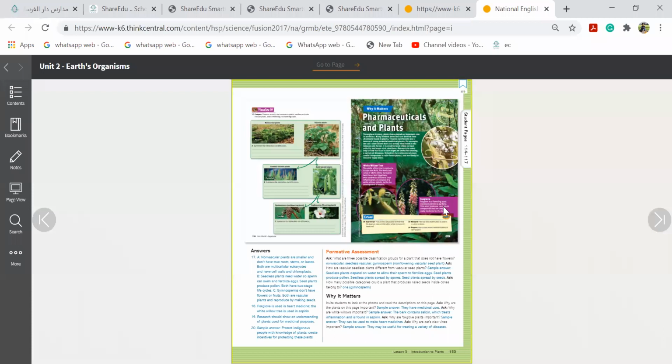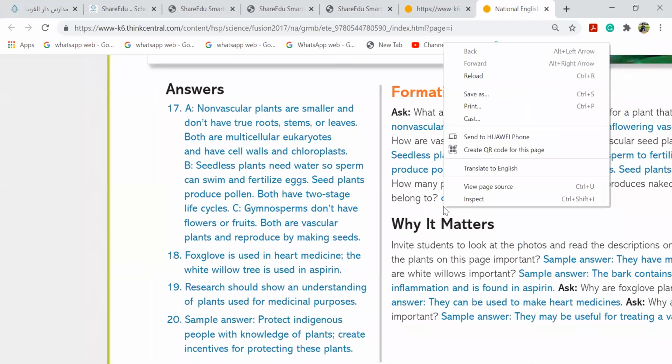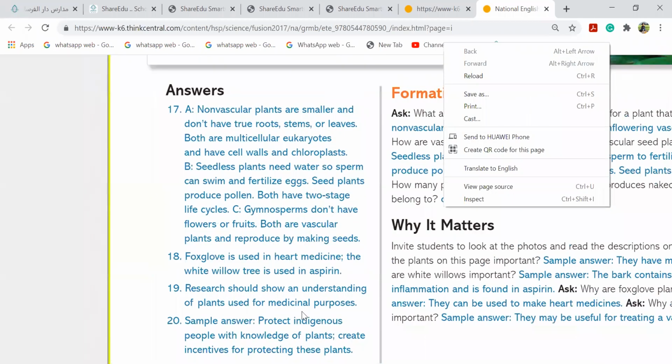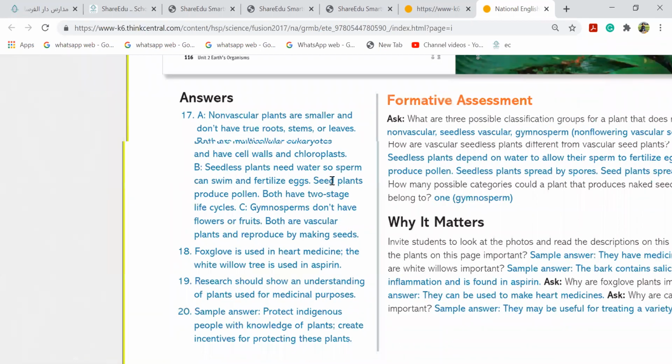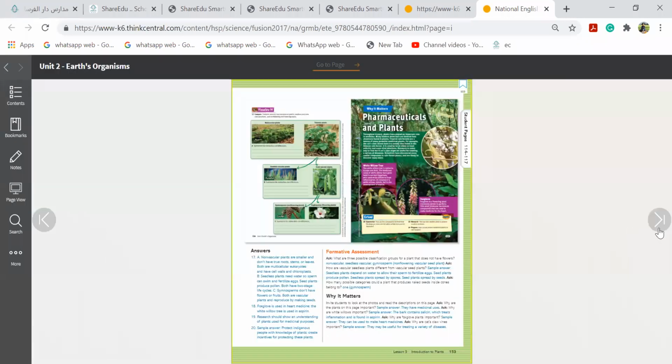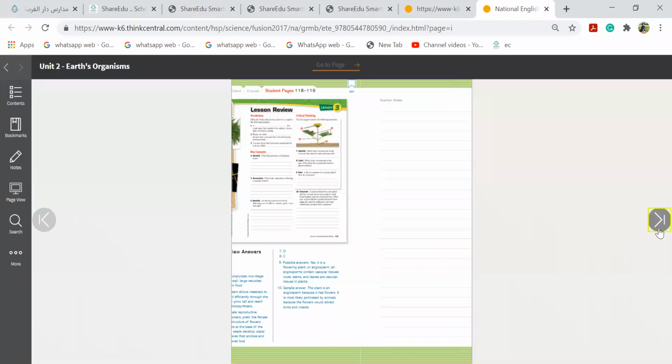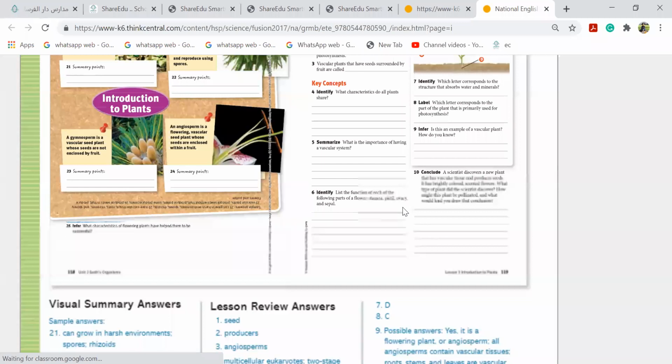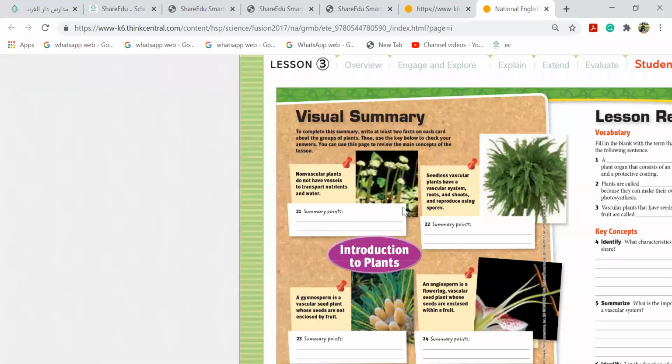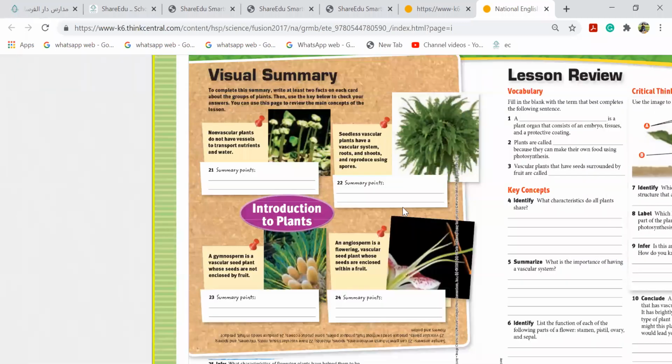When you read out these answers, you will understand more well. They are smaller and don't have true roots, stems, or leaves. Both are multicellular and have cell walls and chloroplasts. Seedless plants need water so sperm can swim. In seedless plant, there is no fertilization. They need water so that the sperm can swim and go and attach to the egg cell.